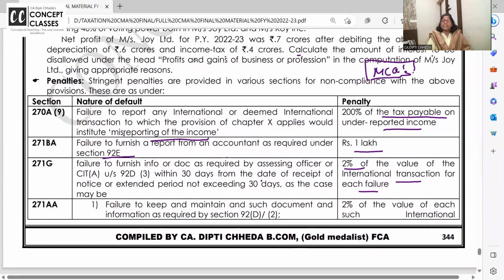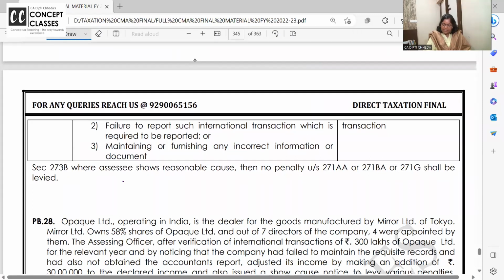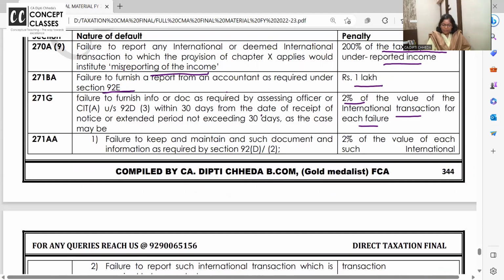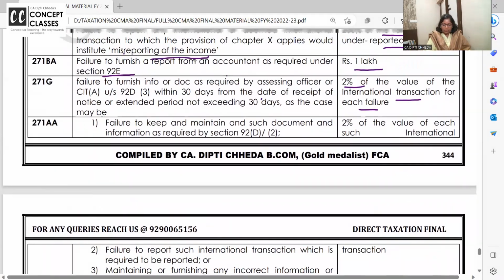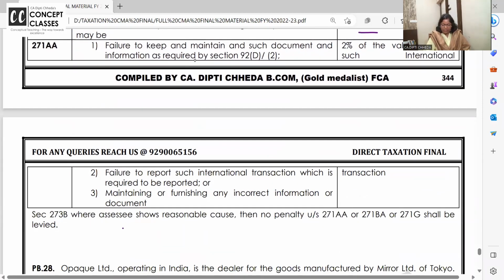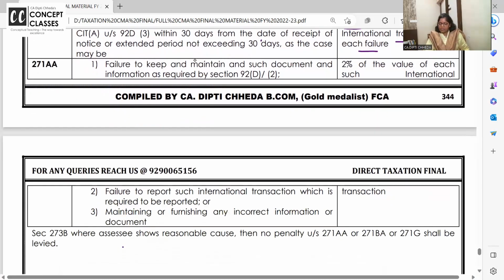This under reporting in other cases also you will study in penalties chapter. It is 200% only. Okay. Section 273B, where assessee shows reasonable cause, then no penalty under 271AA failure wala, or 271BA or 271G. Okay, shall not be levied. तो कभी कभी उनका वेव ऑफ भी होता है, but misreporting है तो कोई वेवर नहीं है. 200%. फिर से एक बार, if there is misreporting or under reporting of international transaction, 200%. सीए का रिपोर्ट नहीं है, 1 लाख रुपीस. All the other cases 2% of the value.